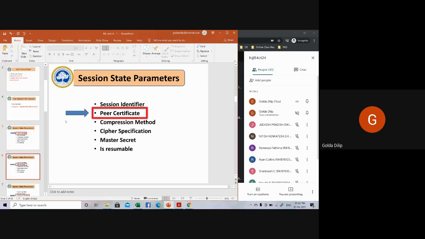Then some certificate. When you say certificate, it's all about a digital certificate. Do you remember the name of the digital certificate that we discussed in one of the classes? We had a class on digital certificates, digital signatures, and the difference between those two.